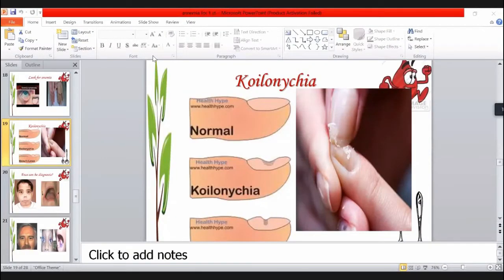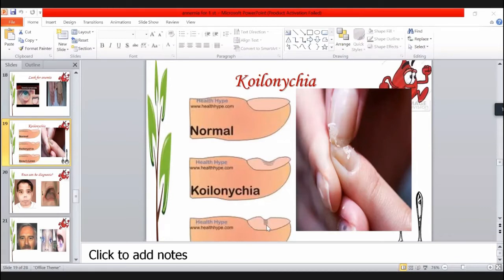Because iron is required in the keratinization of the nail plate. When there is iron deficiency anemia, the nails become very soft and depressed in the center. So it's a very essential sign. Sometimes you will have clubbing with the anemia.